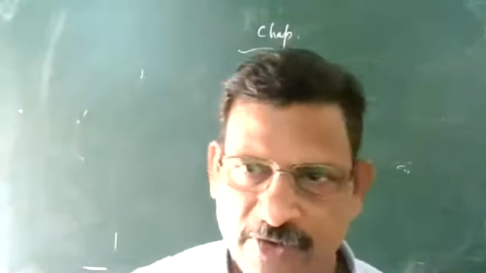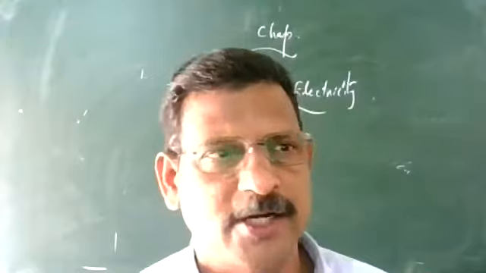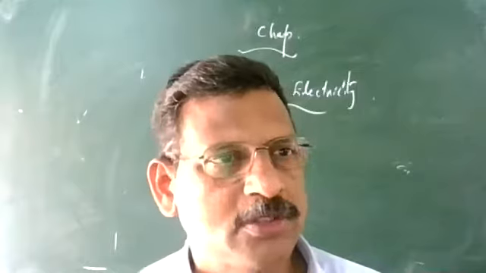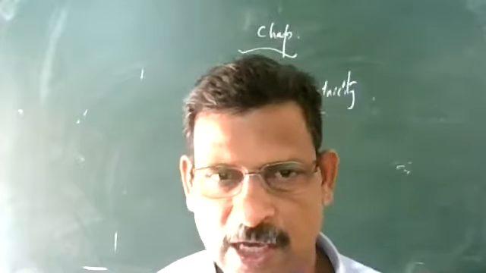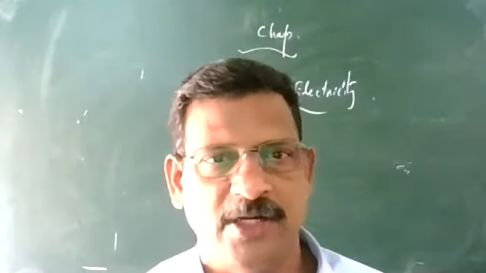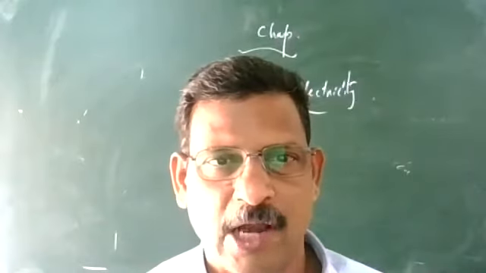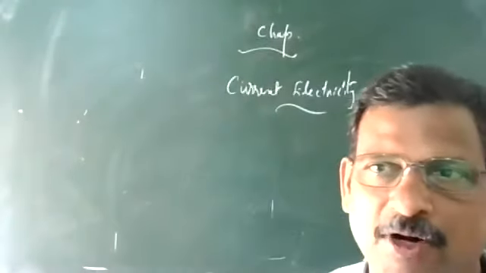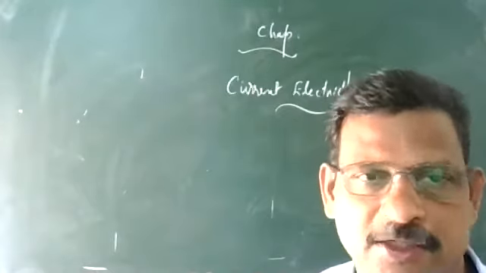So in metallic conductors, the current carriers are the electrons. When you apply a potential difference across it, when a battery cell is connected, it pushes the electrons from one point to another point, and current is produced. That mechanism we are going to discuss. In semiconductors, electrons and holes are the current carriers. Under the potential difference, they flow in different directions and constitute the current. In a liquid electrolyte, like copper sulfate solution, when you connect the potential difference, Cu2+ and SO4 2- ions, positive and negative, flow in opposite directions to constitute current. So in liquid electrolytes, positive and negative ions are the current carriers.